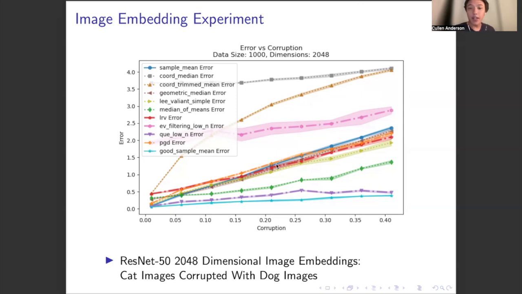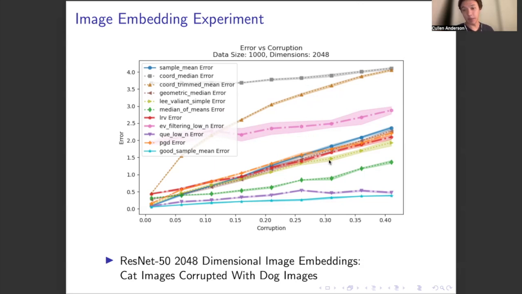And we see here, again, the sample mean error does get worse with corruption. And we see that quantum entropy scoring performs pretty similarly to optimal sample error, only performing slightly worse than it. Median of means lags a bit behind it, whereas these other estimators, LRV, eigenvalue filtering, and projected gradient descent, tend to do worse, especially eigenvalue filtering. We do see here that this distribution is a bit different than the previous one. For example, using the coordinate-wise trimmed mean or the coordinate median does much worse here than it did in the previous distribution.